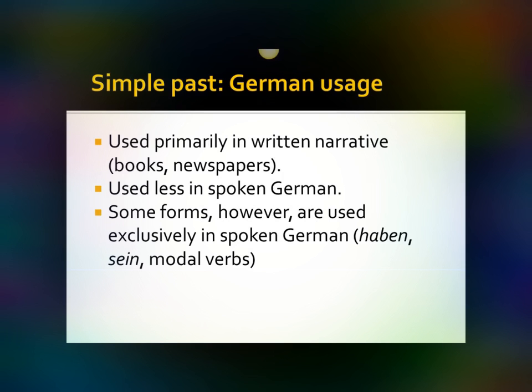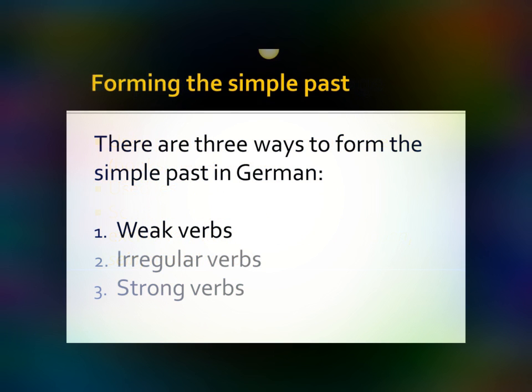Let's take a look at forming the simple past. First of all, there are 3 ways to form the simple past in German, depending on whether you have a weak verb, an irregular verb, or a strong verb. Today I'm going to be focusing primarily on the weak verbs. And the other lectures I'll have in the future will look specifically at irregular verbs and strong verbs. I think that breaking it down this way makes it a little bit more manageable. We'll create shorter videos and more memorable chunks for you to learn from.